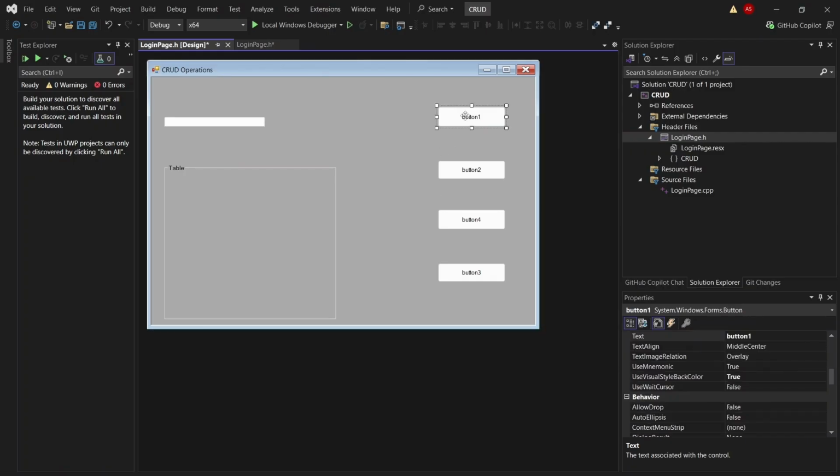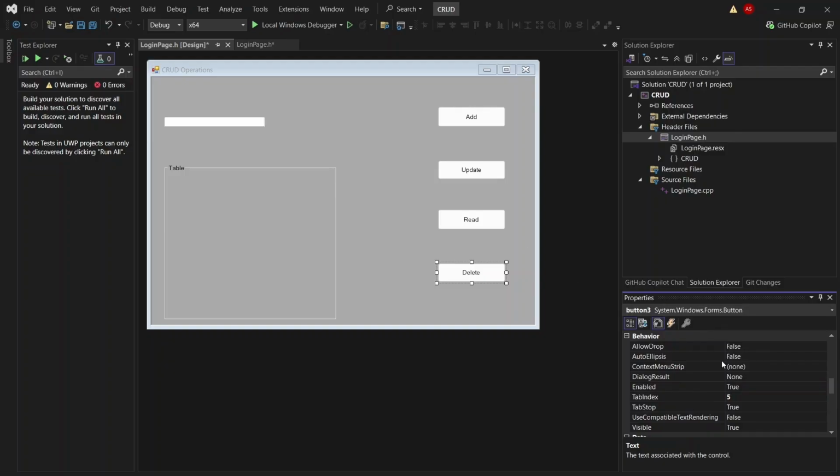Okay, now we will update the values for these buttons. Add, update, read, and delete. Okay, now these are my 4 buttons.